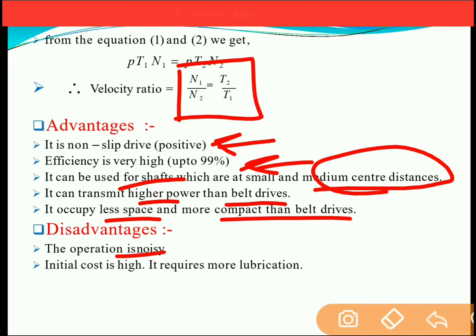Disadvantage: the operation is noisy, initial cost is very high, and therefore it requires more lubrication.